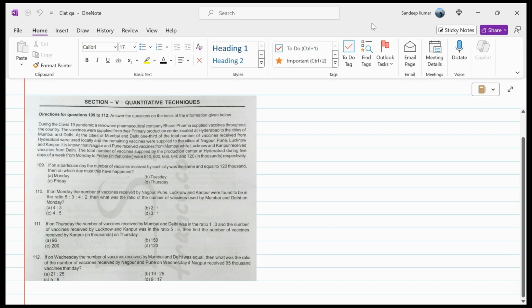Hello everyone. CLAT questions for QA are normally ones that CLAT students tend to avoid. But what we need to remember is the CLAT questions are not very difficult to handle.